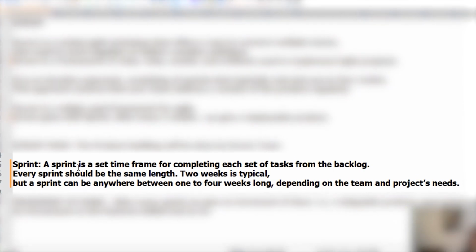Now, what is a sprint? A sprint is a time frame. It is a time foundation which we create so that we can achieve something deployable by the end of that time span. That is a sprint cycle. Every sprint should be of the same length. That is important: the length of the sprint has to be the same till the nth sprint, till the time we can finish off the entire project. Two weeks is typical, but a sprint can be anywhere between 1 to 4 weeks.